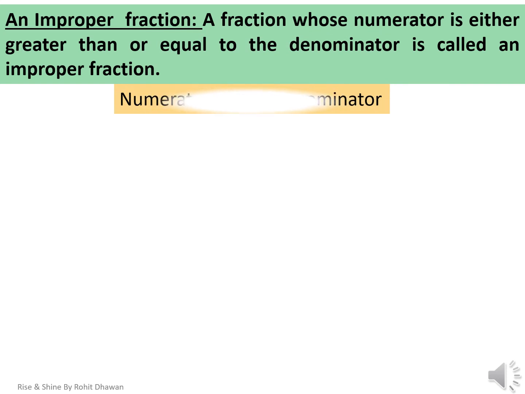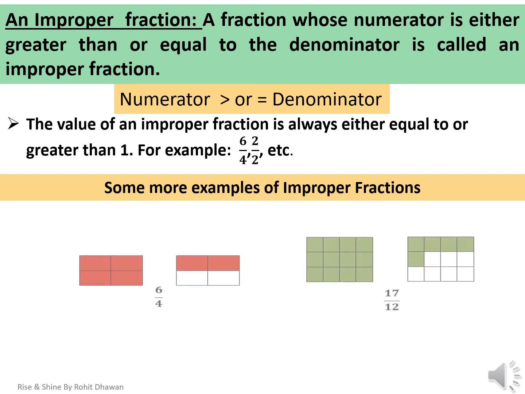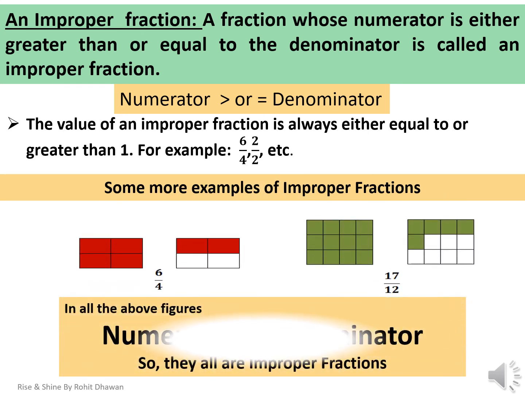A fraction whose numerator is either greater than or equal to the denominator is called an improper fraction. The value of an improper fraction is always either equal to or greater than 1. For example, 6 by 4, 2 by 2, etc. They are improper fractions. Let us see some more examples of improper fractions. My dear students, please note that in all the above figures, the numerator is greater than the denominator. So we can call them improper fractions.